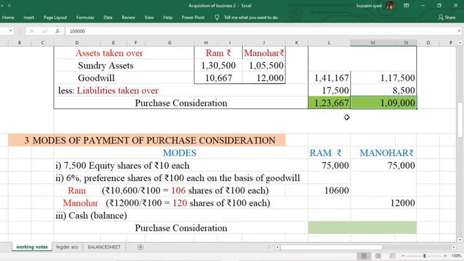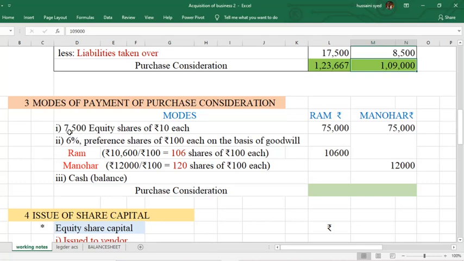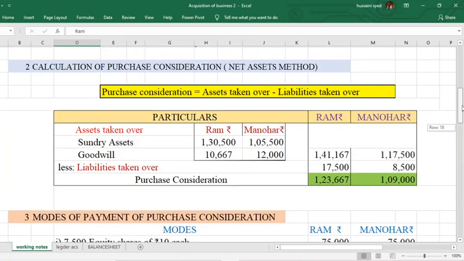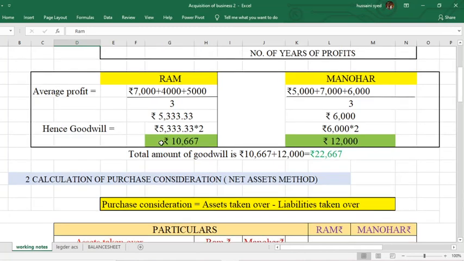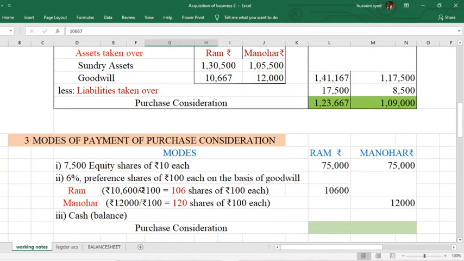How this purchase consideration is discharged is given to you in the question. It is discharged in the form of 7,500 equity shares of rupees 10 each. Then 6% preference shares on the basis of the goodwill. So how much is the goodwill that you calculated for Ram? 10,667. This you round off to 10,600 divided by what is the value of each preference share? 100 each. So you will get 106 shares of rupees 100 each.